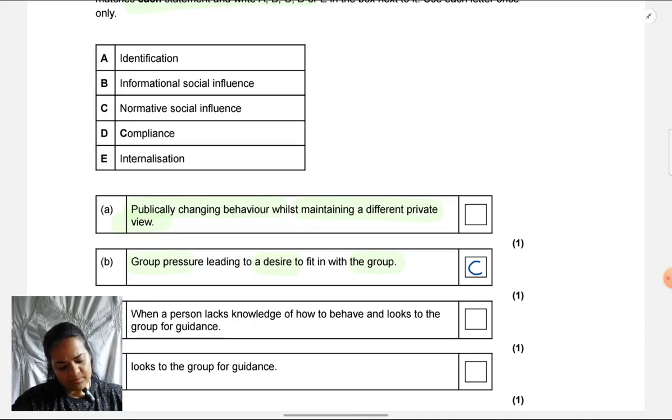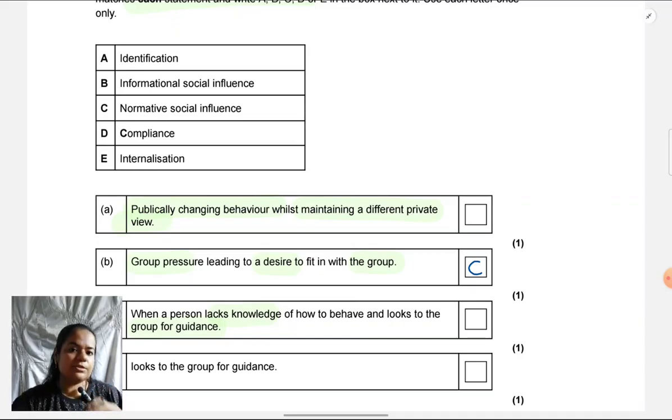Next is when a person lacks knowledge of how to behave and looks to the group for guidance. Again, this is an explanation, right? This is not a type of conformity. When a person is doing something, it means they are talking about the reasoning for why the person is doing it. As such, we've already eliminated C, so it's bound to be B, informational. Otherwise, also, if we think about it, lack of knowledge, desire for knowledge, desire to be right, it's going to be B. So it is informational.